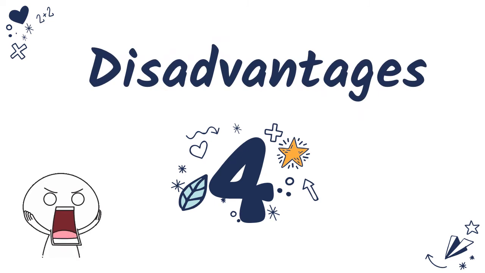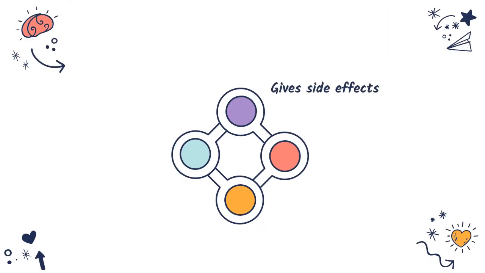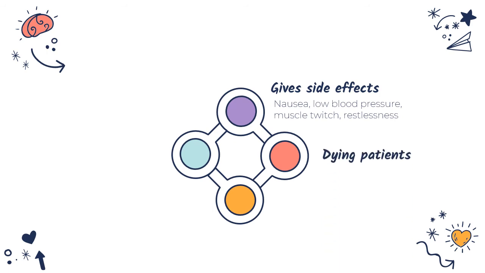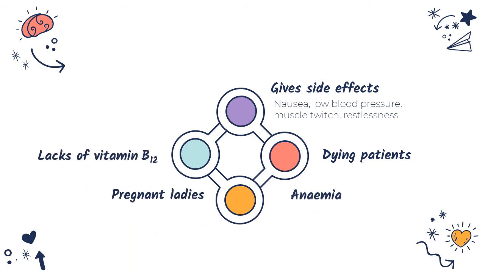Let's talk about the disadvantages of SNP. Taking SNP can give side effects to patients, such as nausea, low blood pressure, muscle twitching, and restlessness. And some patients cannot take it. It will give bad side effects to them, such as dying patients, anemia, pregnant ladies, patients with a lack of vitamin B12, or patients with hypovolemia, which we know as dehydration.